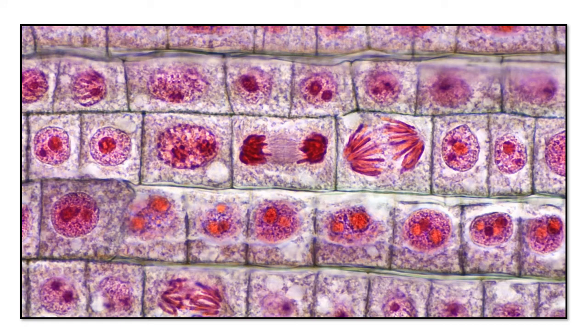See, it is a microscope picture. It is like a normal cell in interphase.